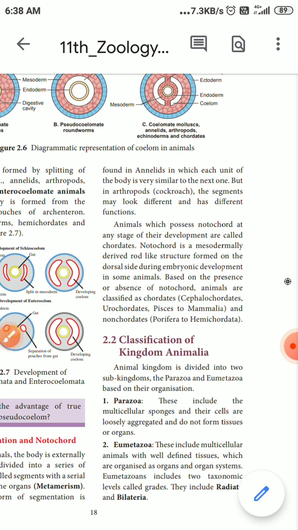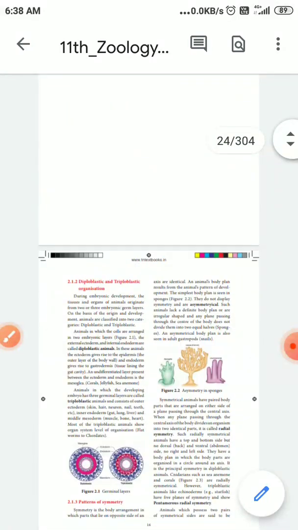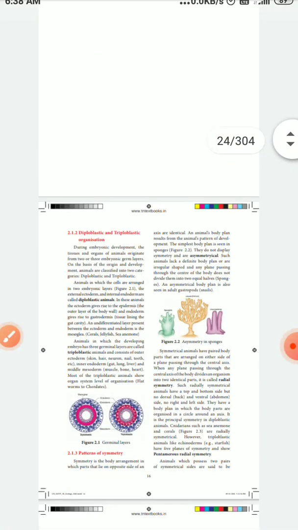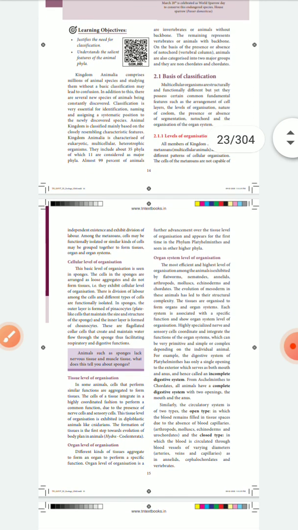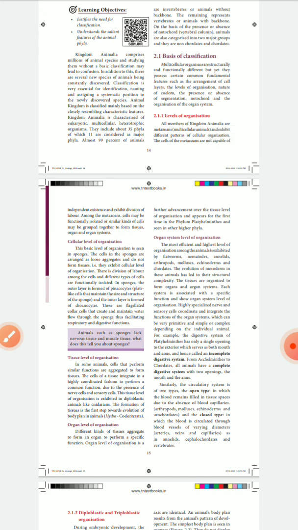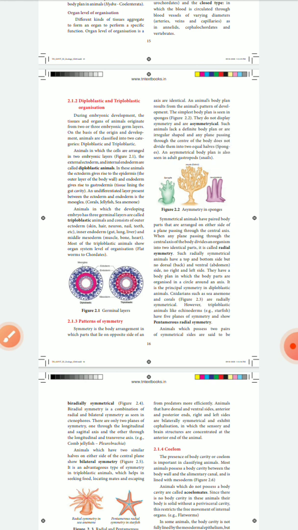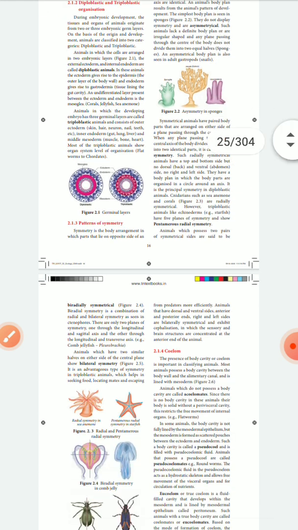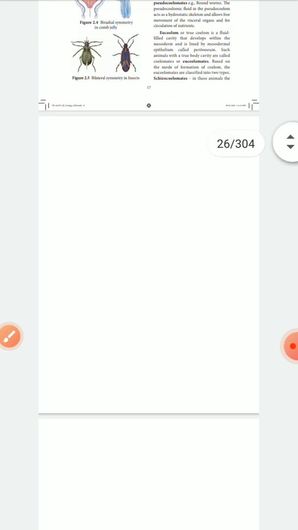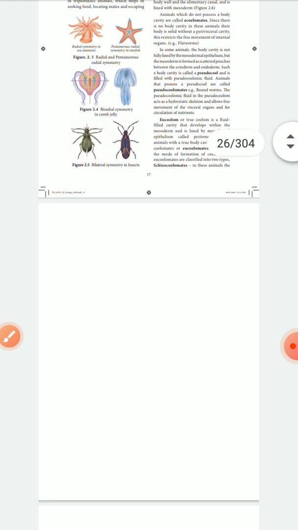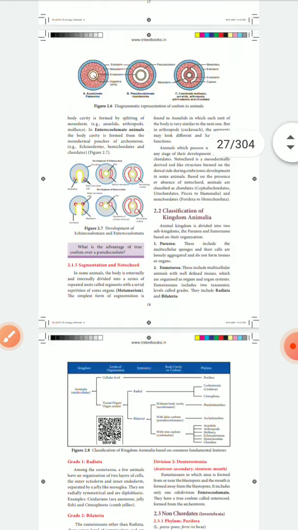Here we stop this lesson. In this lesson we started with the animal kingdom and how we classify animals: the basic level of organization, whether cellular, tissue, organ or organ system organization, then diploblastic and triploblastic, then the presence of coelom, segments and notochord. All these things we have seen in the kingdom Animalia.